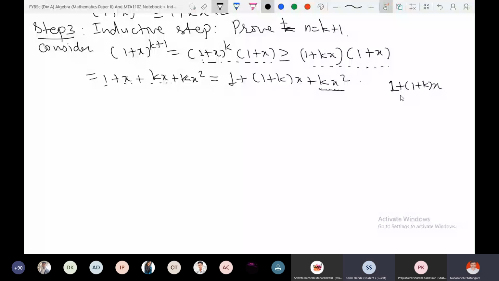Certainly this is bigger, because in the last expression some quantity is deleted, which is a positive quantity because it is kx square. And so ultimately, if I delete, then the resulting amount is smaller.